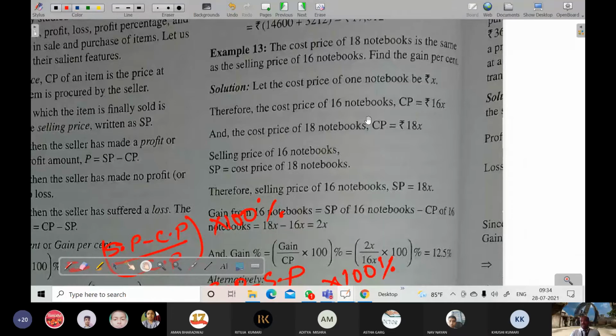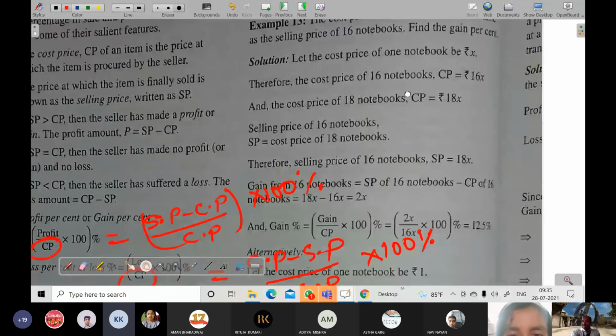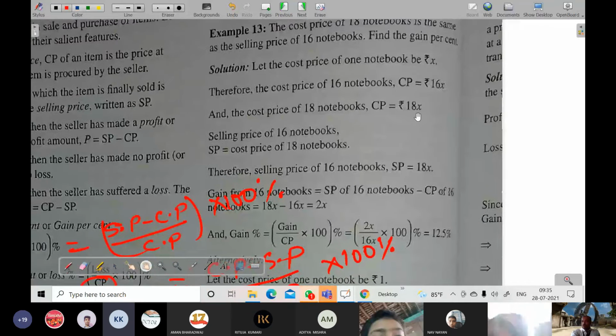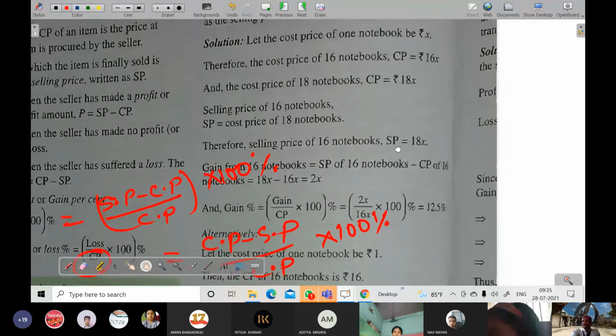Let the cost price be X. Then the CP of 18 notebooks is 18X. The selling price of 16 notebooks is equal to the cost price of 18 notebooks, therefore the selling price of 16 notebooks, SP, is equal to 18X.